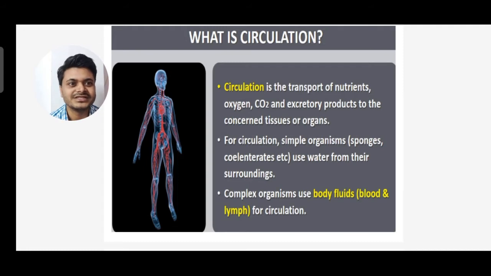For circulation, simple organisms like sponges, coelenterates, etc. use water from their surroundings, and complex organisms use body fluids, that is blood and lymph, for circulation.